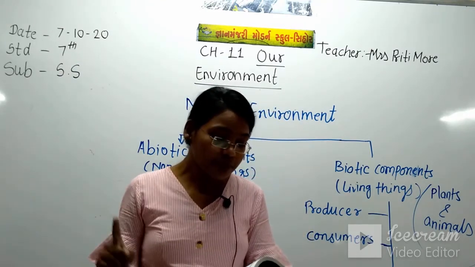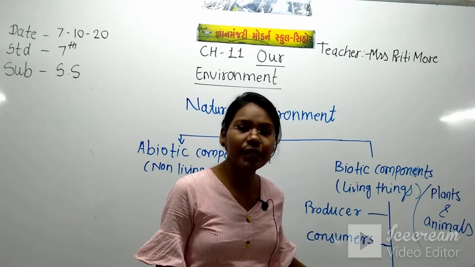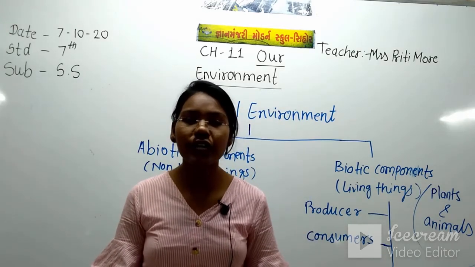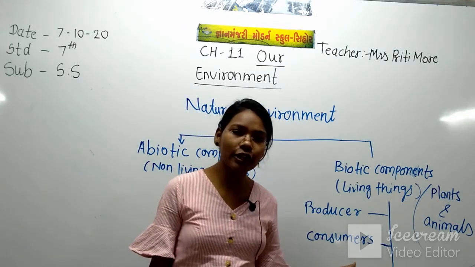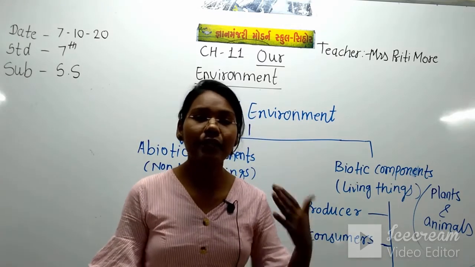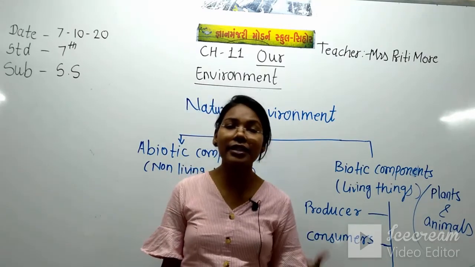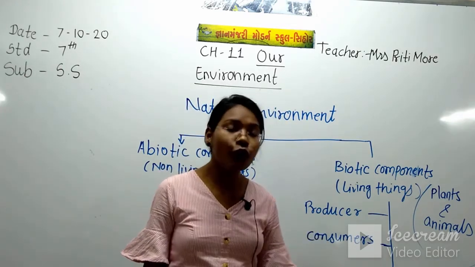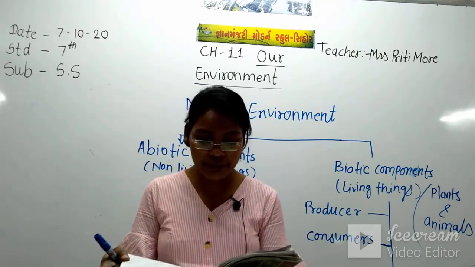So here in the consumer, the human being or the animal depends on another animal or on the plant for getting the food. So the first one is, some animals depend on the plant for getting the food like cow, goat, and some animals depend on another animal like lion, tiger, because lion, tiger eat the flesh of another animal. They don't make their own food, they depend on another plant or another animal.